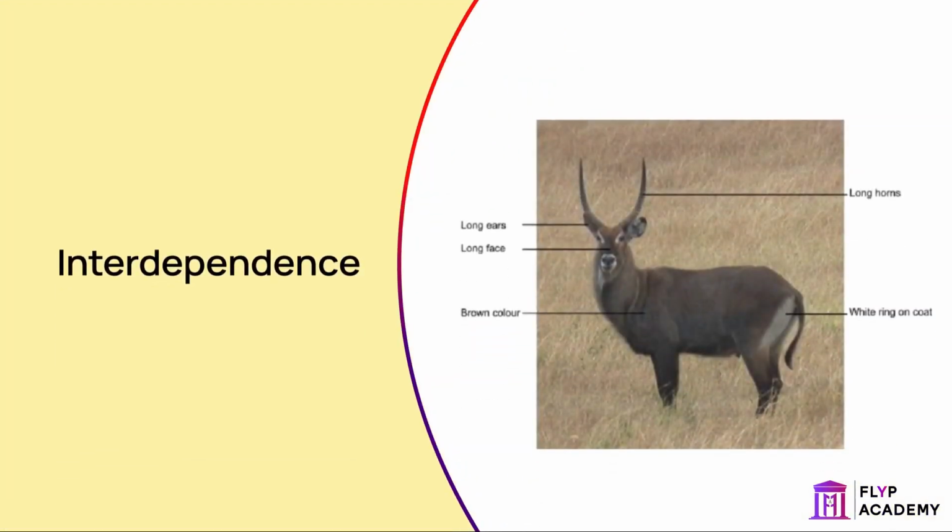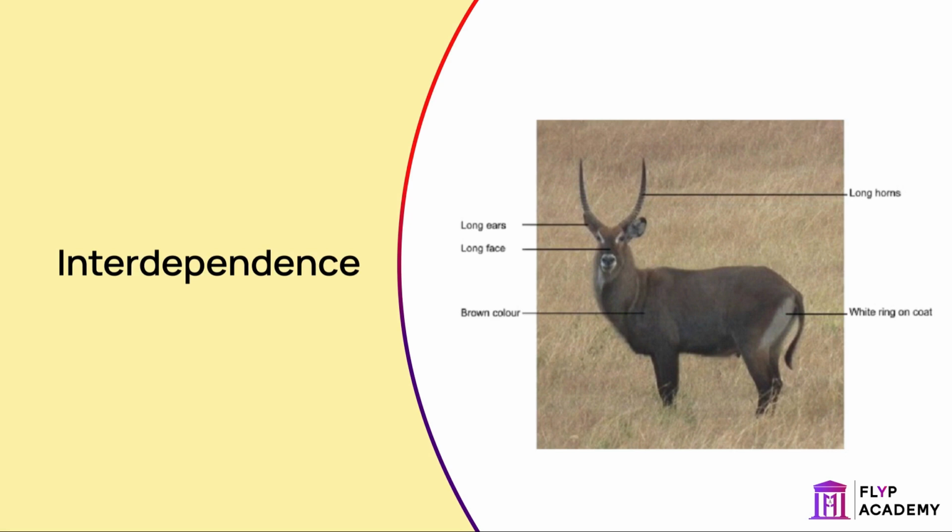The waterbuck, like all animals, would need to compete for mates. It has long horns to help it fight off competitors, and white markings on its face and rump to allow it to be identified by its young.